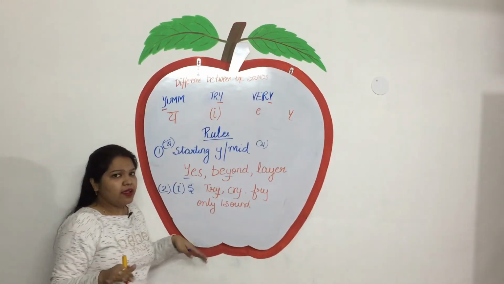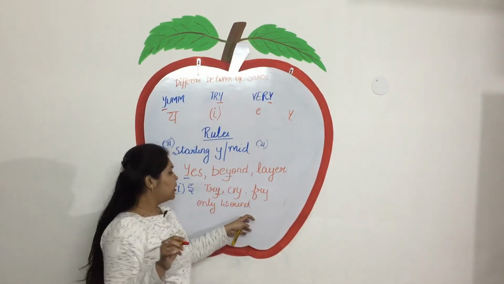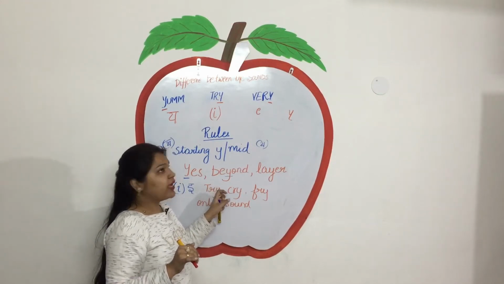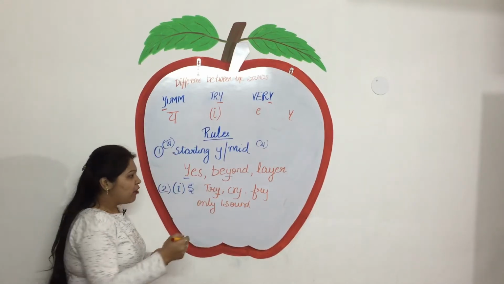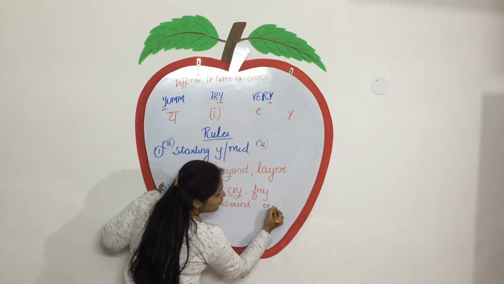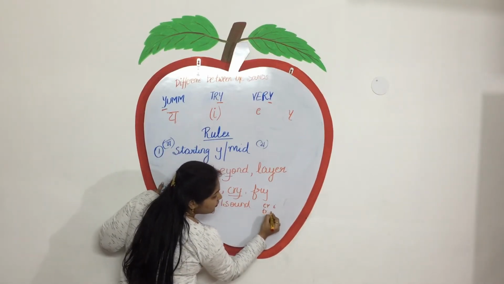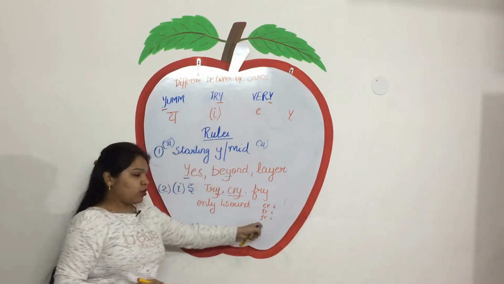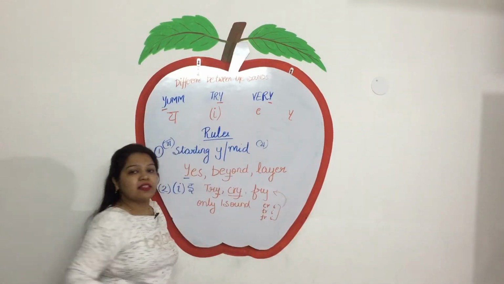We can do practice afterwards, so we will learn only the rules. Only one sound, then it will sound like I. We read it like this, but we write it like this.